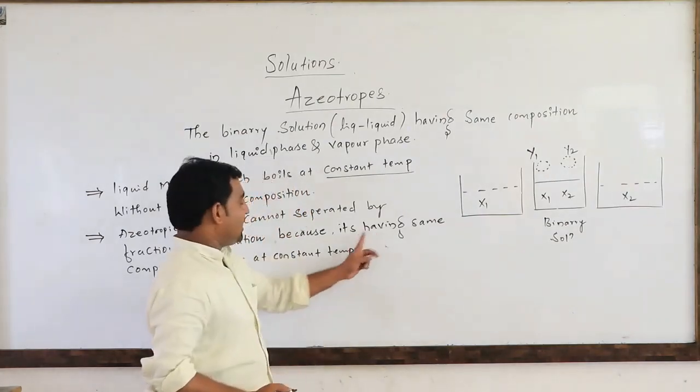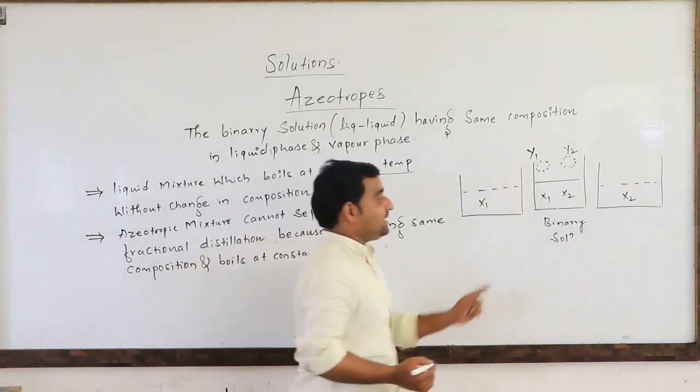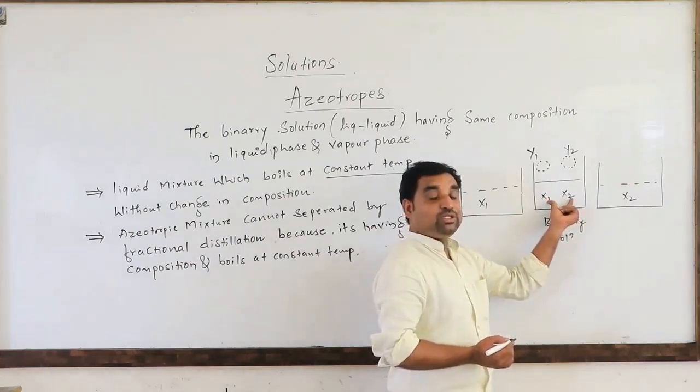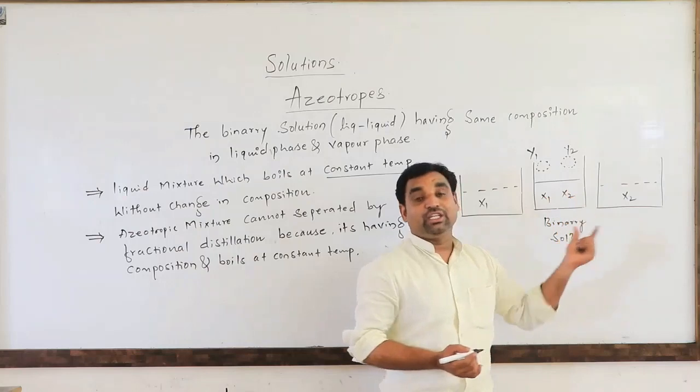So because of the same composition, the liquid will boil at a constant temperature. If the liquid will boil at a constant temperature, it means we cannot separate it by fractional distillation.